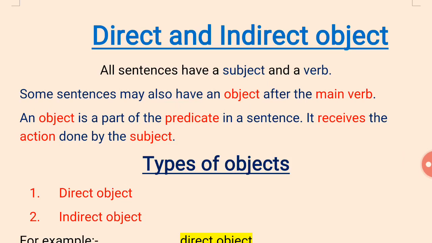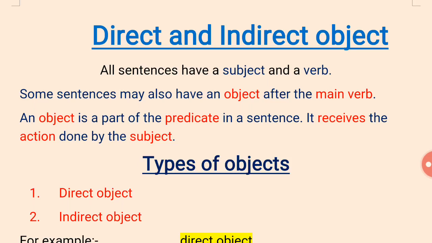Some sentences may also have an object after the main verb. What is the main verb? The main verb is the one which can give a meaning, a whole verb which acts alone in a sentence. That is said to be the main verb. So we can see an object after the main verb.